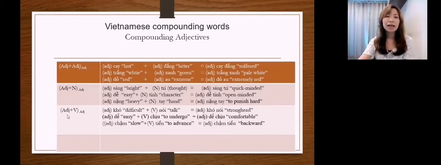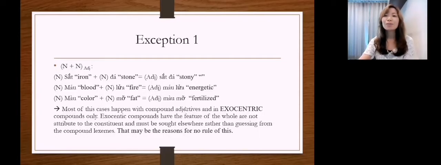And the last case, adjective plus verbs. We also have compounding adjectives. For example, I have the word khó, difficult, and I plus it with the word nói, to talk. And I have the adjective khó nói. So in this case, I give only the meaning of strong head. But let's look at my exceptions here.